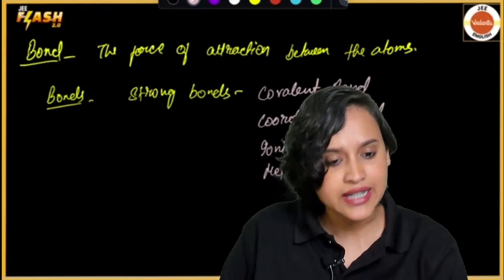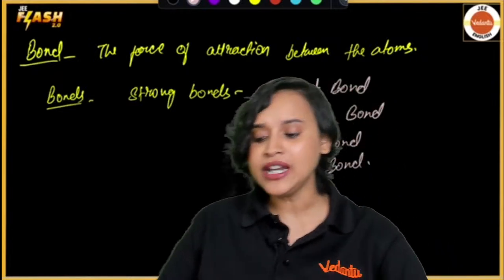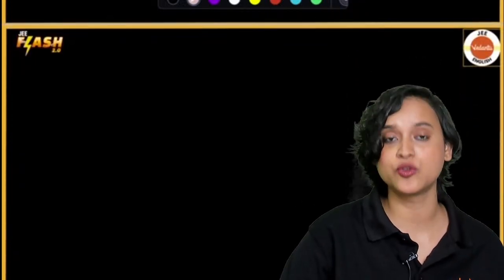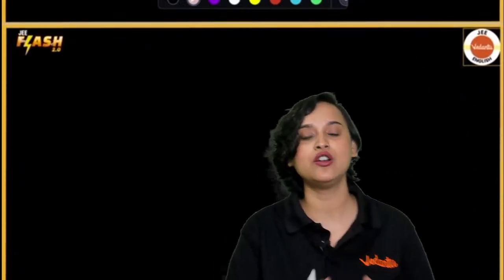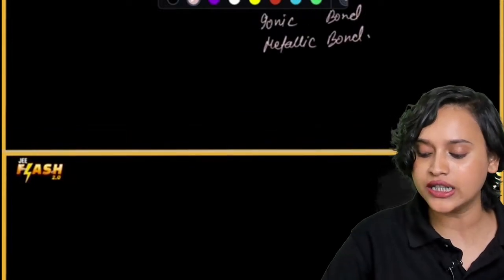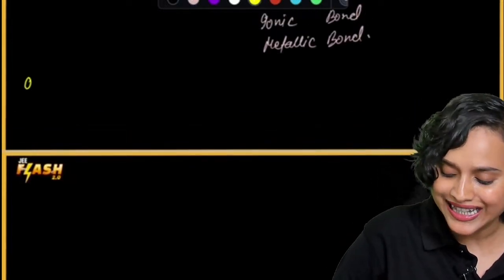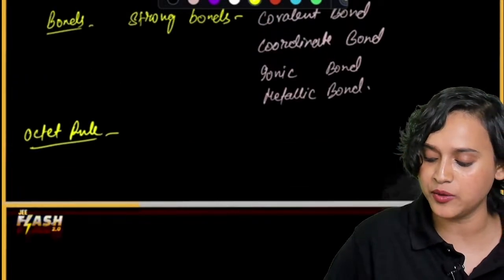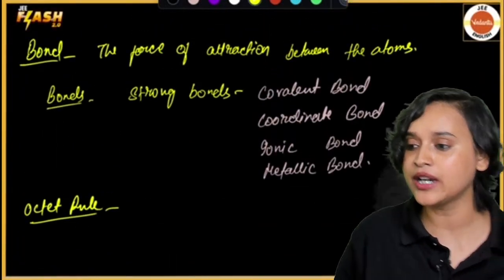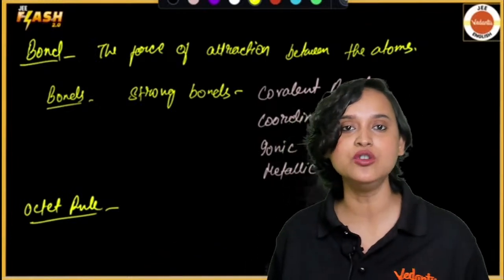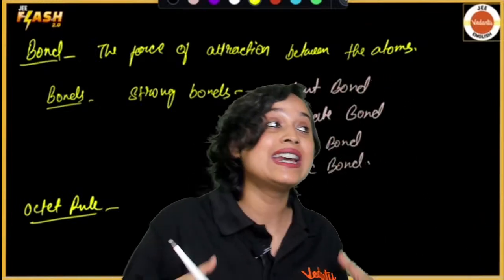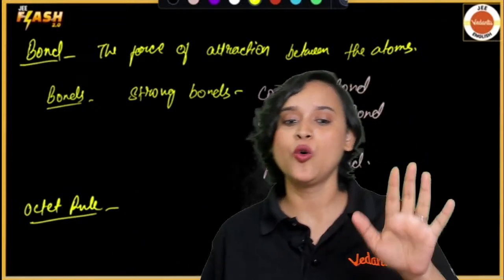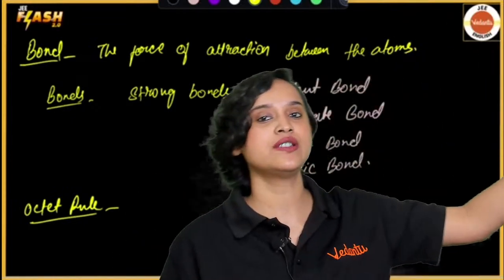Now, coming to Kossel-Lewis's approach. But before that, let us talk about a little bit of the octet rule. What is this octet rule, my dear students? The octet rule dictates that atoms are most stable when they have 8 electrons in their last shell.